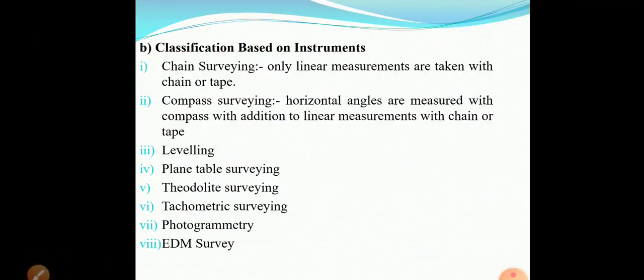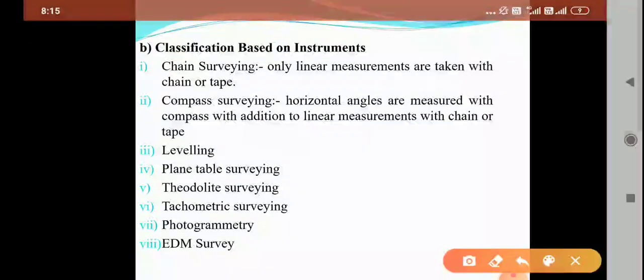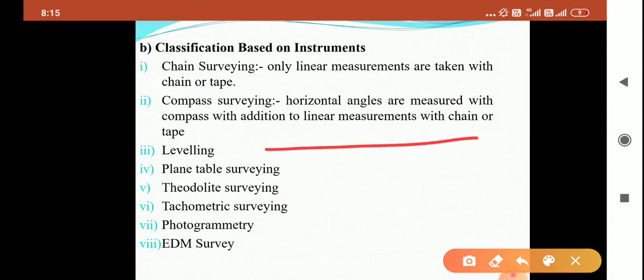Next, depending upon the instrument, survey is classified as chain survey, compass survey, leveling, plane table survey, theodolite survey, tachometric survey, photogrammetric survey, and EDM survey. What is chain survey? So this is my plane surface. The distance between two points measured with the help of a chain is known as chain survey.